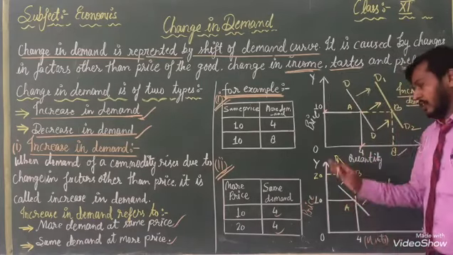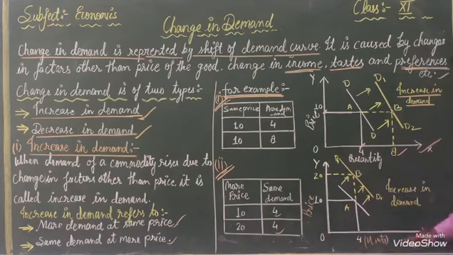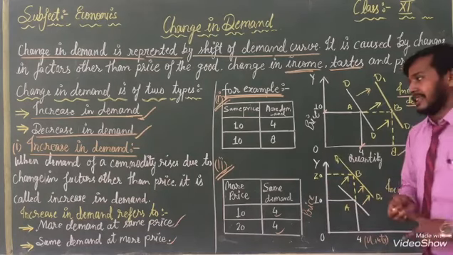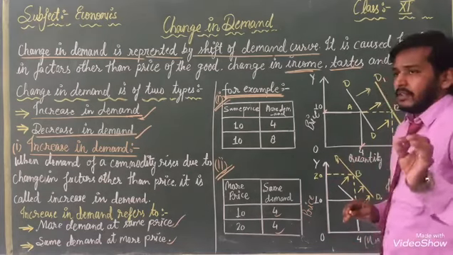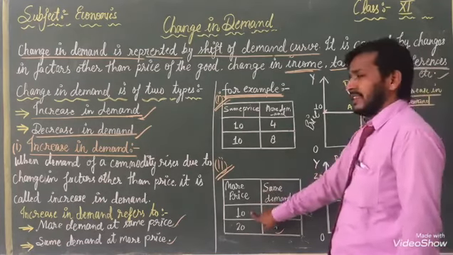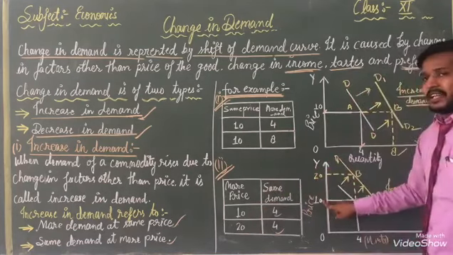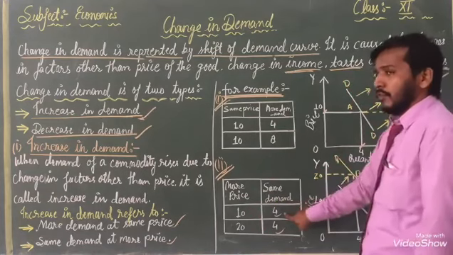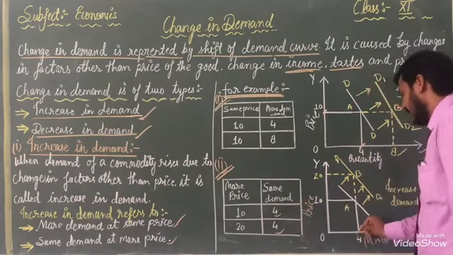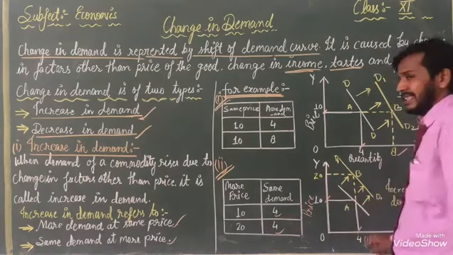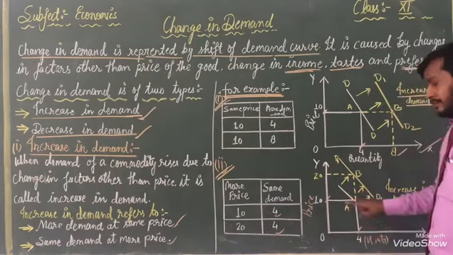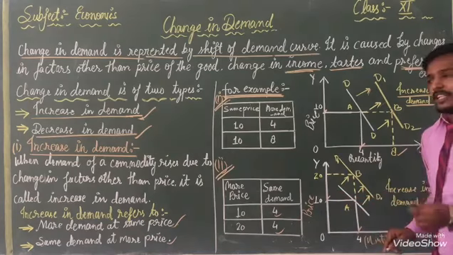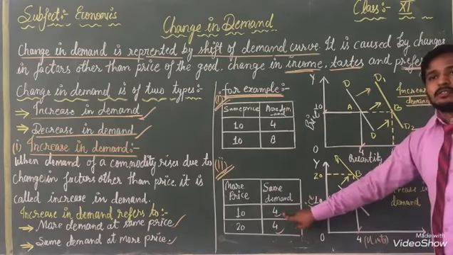We will represent price on the y-axis. Here we will represent units, otherwise quantity. When price is 10, demand is 4, then we have made here 4. With the help of this, the yellow-white line is representing this one.